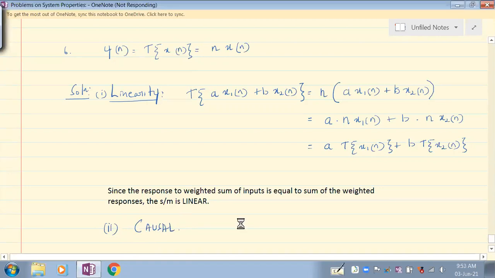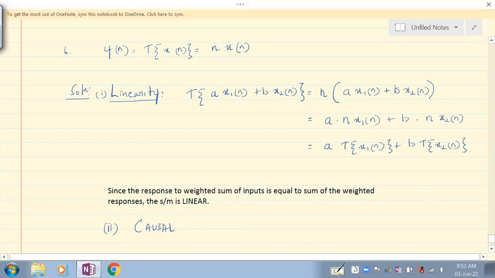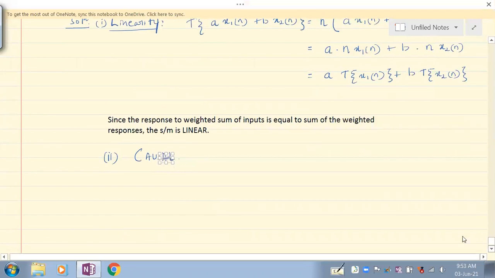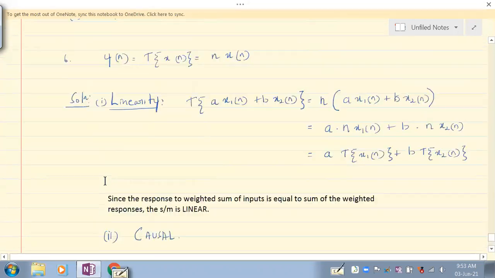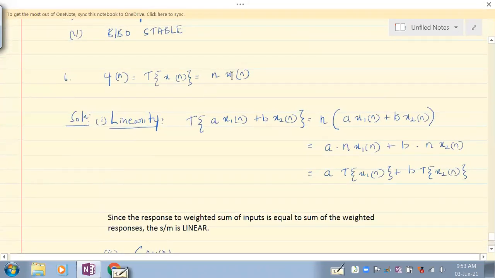What is the third property? I'm not writing that, you can write that. It's quite a simple analysis for causality, since it is depending on only the present value of input. Now time variance, whether it is time variant or not. See, since there is another function of n other than x of n, it is time variant. The output varies with time.